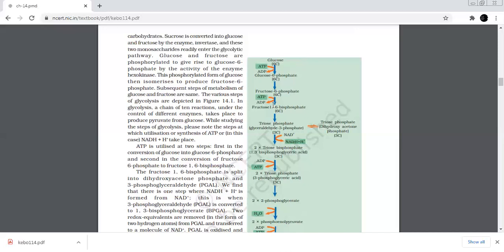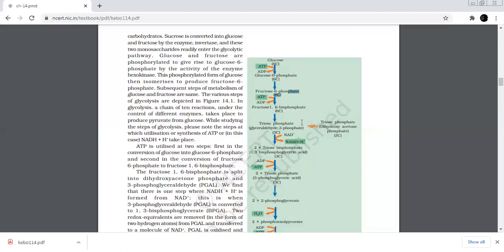Isomerization of the phosphorylated glucose 6 phosphate takes place to form fructose 6 phosphate with the help of enzyme phosphohexose isomerase. This fructose 6 phosphate is again phosphorylated by ATP to form fructose 1,6 biphosphate in the presence of enzyme phosphofructokinase and magnesium. The step of phosphorylation of glucose to fructose 1,6 biphosphate activates the sugar, thus preventing it from getting out of the cell.